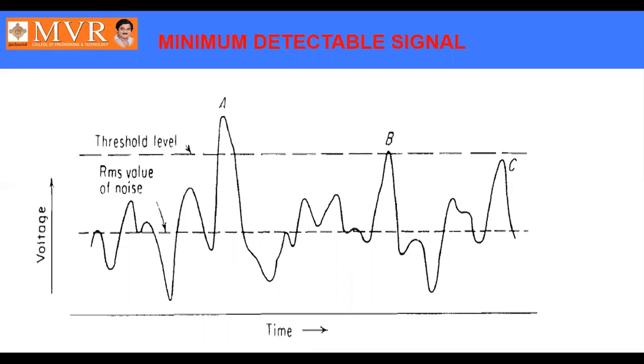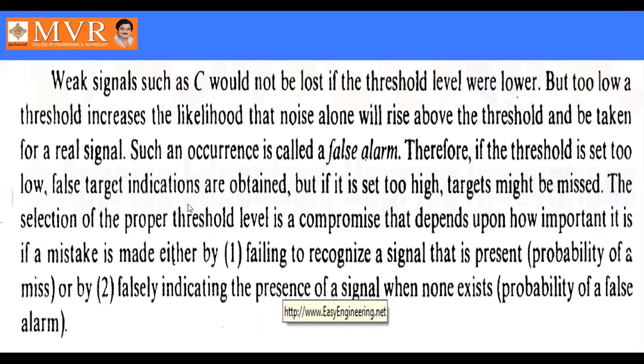So while you are designing a threshold level, we need to consider two possibilities. If the threshold is high, there is a miss of the target. If the threshold level is low, there is a possibility of getting an error signal as a target. That is supposed to be a false alarm. While designing any threshold level, you should have a compromise between high and low. The threshold level should not be high, as well as it should not be low.